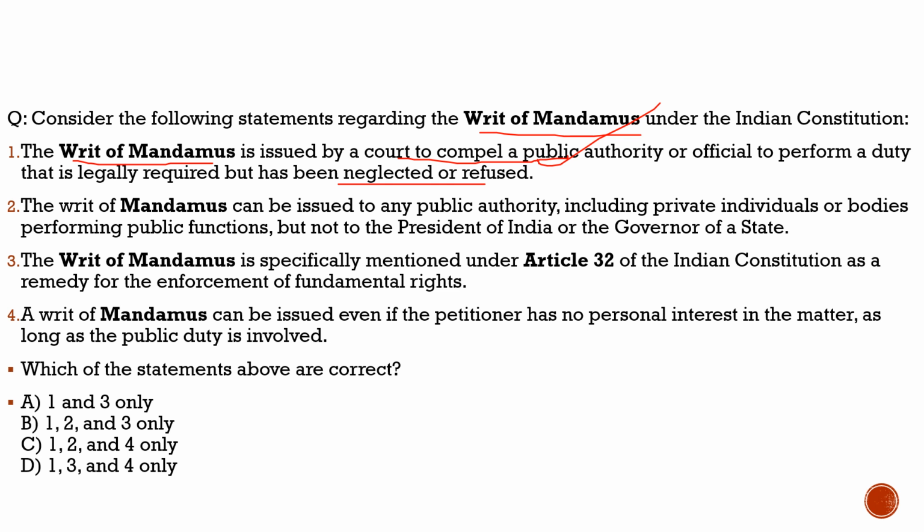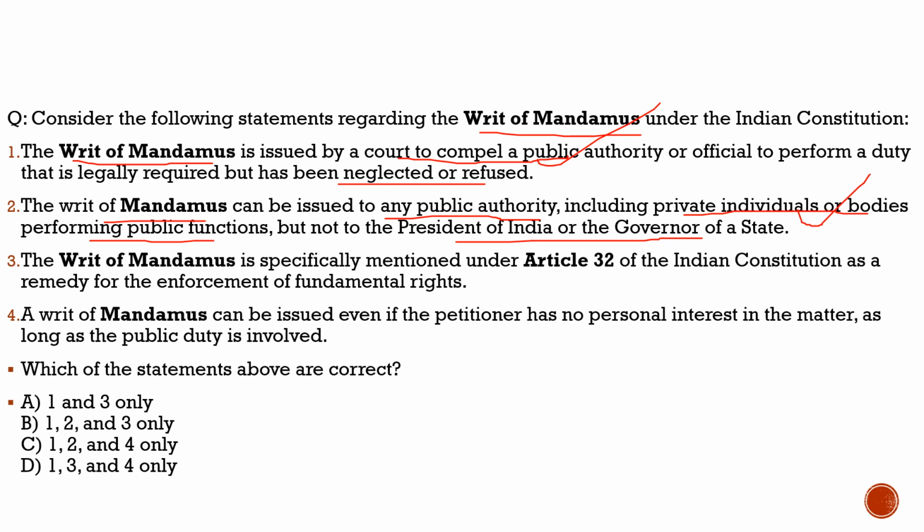Coming to the second statement, it says the writ of mandamus can be issued by any public authority, including private individuals or bodies performing public functions, but not to the President of India or the governors of state. 100% correct. Here you need to know one thing: for a specific private person, the writ of mandamus cannot be issued to me or you, because you are a private person.